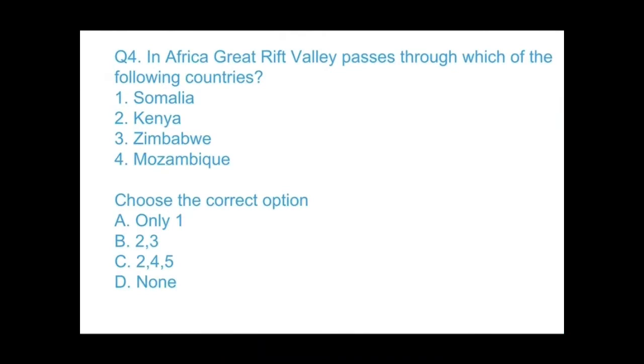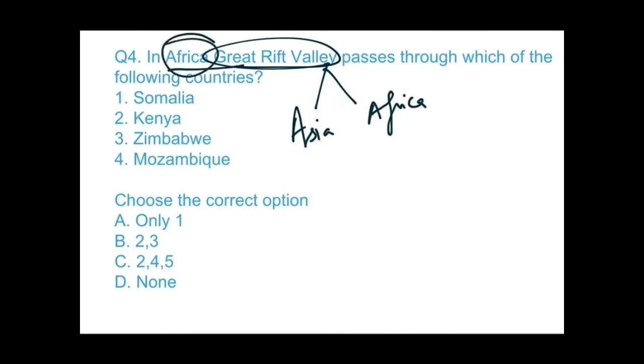Question number 4. In Africa, Great Rift Valley passes through which of the following countries? See guys, I have already told you that Great Rift Valley lies in 2 continents, that is Asia and Africa. And see, it is asking about African countries. So Somalia, Kenya, Zimbabwe and Mozambique. And guys, I also told you that this Great Rift Valley passes through 11 countries. So you must remember those countries which I told you in my previous video when we were reading this African continent, right?